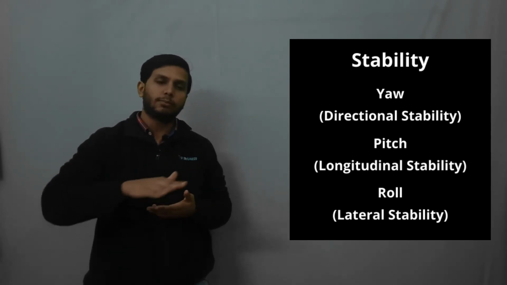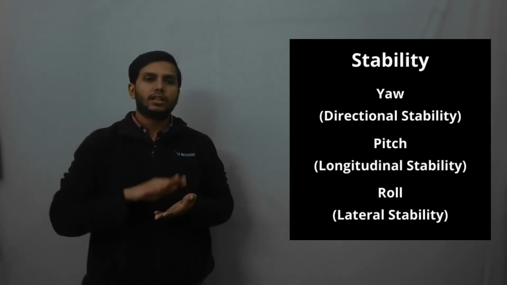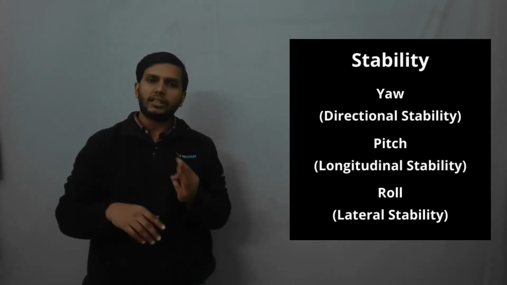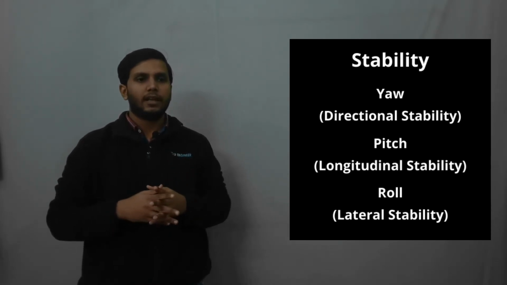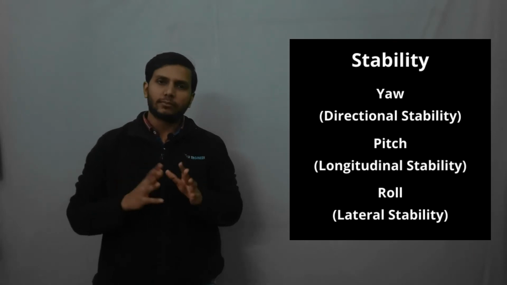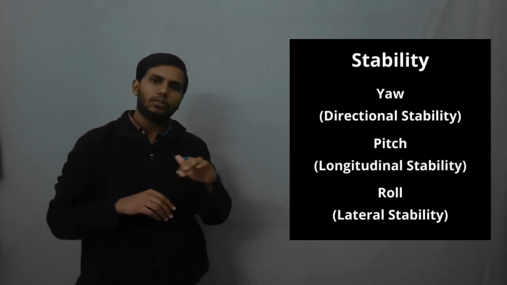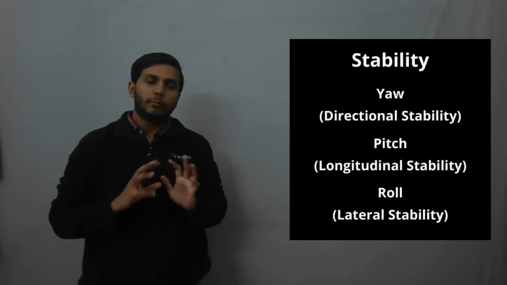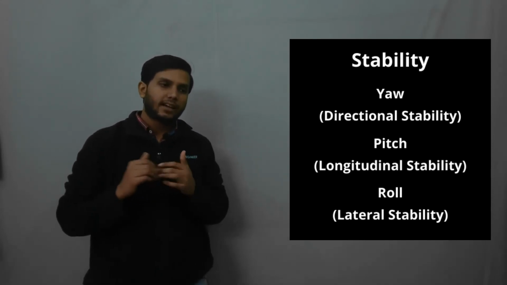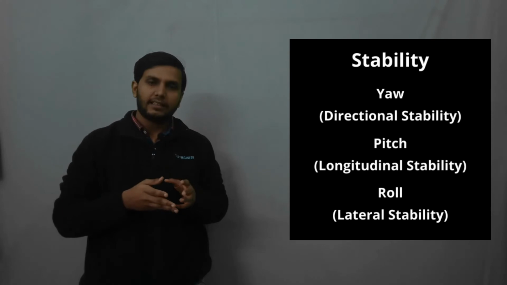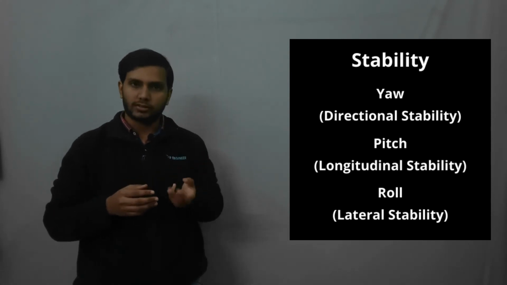turns where it will be banking, there will be rolling motion. So there are 3 motions actually. In total there are 6 degrees of freedom. You can go up, down, you can go left, right, and you can go forward and backward. But these are the 3 translational motions. Other than that, there are 3 rotational motions.